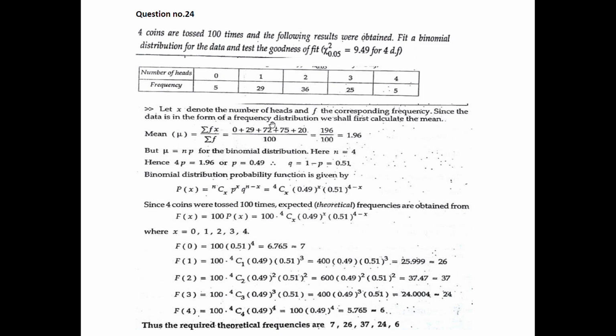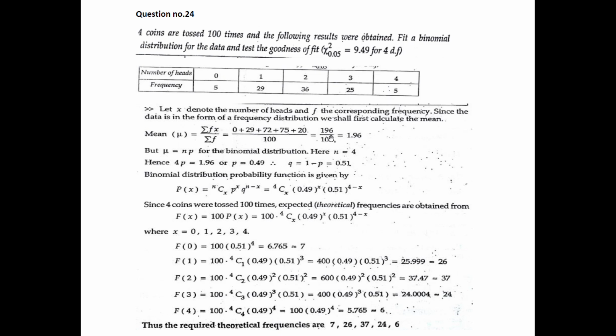Let x denote the number of heads and f the corresponding frequency. Since the data is in the form of a frequency distribution, let's calculate the mean. Mean is given by summation fx by summation f. Summation fx is 0 into 5 plus 1 into 29 plus 2 into 36 plus 3 into 25 plus 4 into 5, divided by the sum of all these frequencies, 5 plus 29 plus 36 plus 25 plus 5, that is 100.